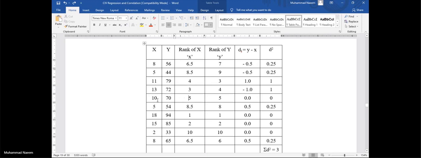After this 10 we have 8 and 8. But next ranks are 6 and 7. So assign these values an average rank. As the next coming ranks are 6 and 7, assign their average 6.5 to both. Now in this way we have assigned 7 ranks to our values of x.